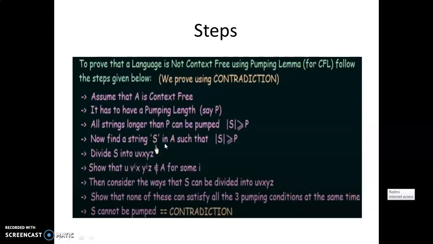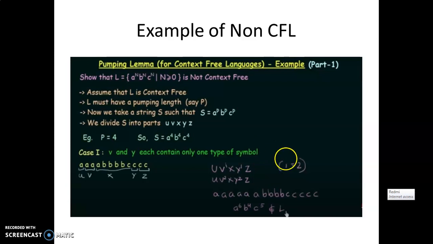So in these following steps, one step is to consider the ways that s can be divided into u, v, x, y, z. You can take any combination; you can divide s into 5 parts in any way, and you can try all those possible ways. Here I have considered 2 cases in this example. The first case is: how to divide s into 5 parts?